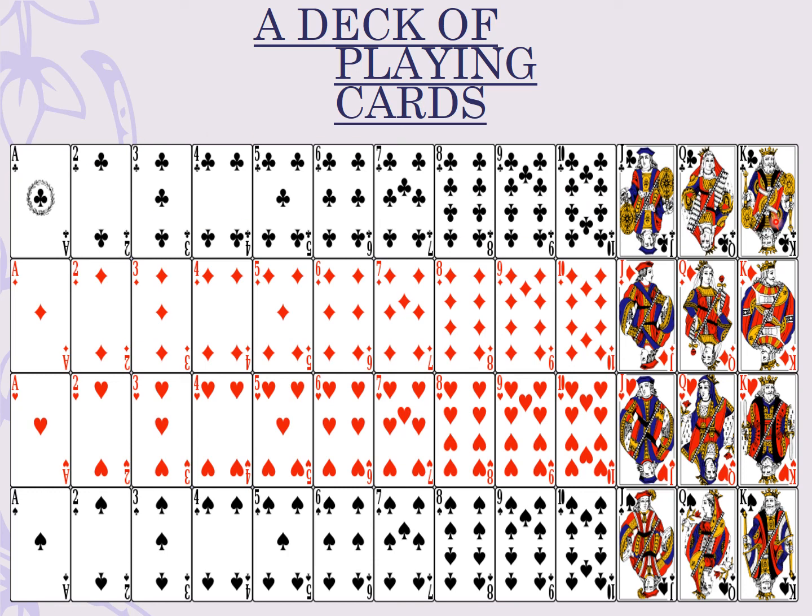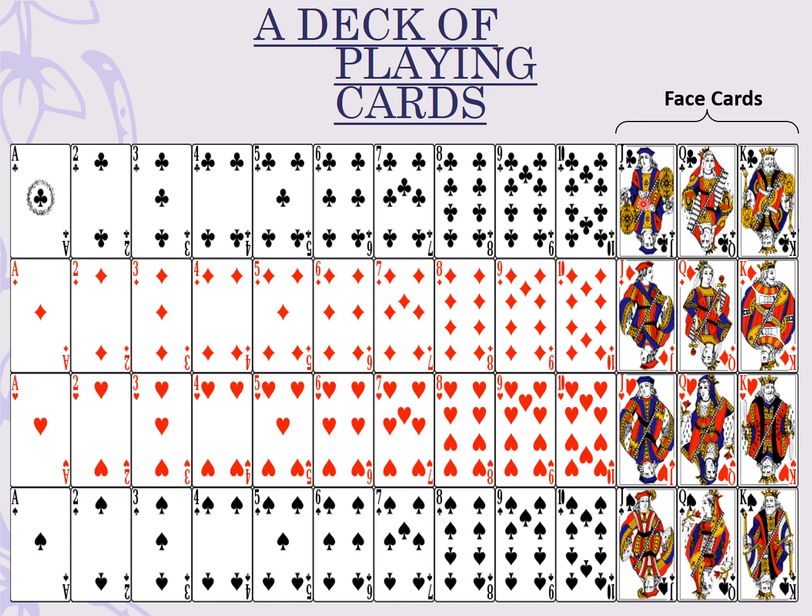The first card marked by A is known as ace, followed by 2, 3, 4, 5, 6, 7, 8, 9, 10 and then J stands for Jack, Q stands for Queen and K stands for King. So a total of 13 cards are there for clubs. Again, in the same manner, we have 13 of each type, diamonds, hearts and spades.